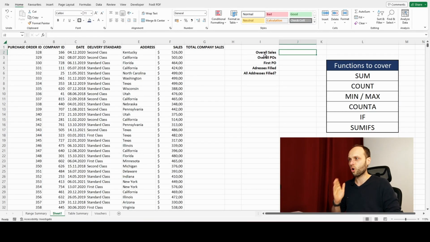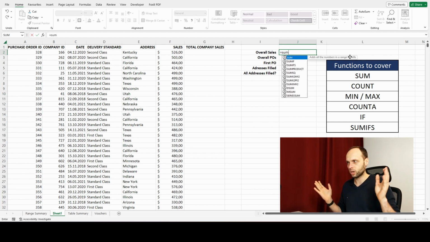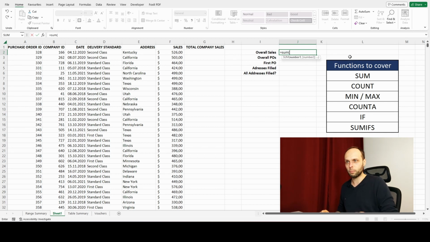We want to know the overall sales we have. We have some sort of a table. It's actually a range, technically speaking, but let's not bother ourselves with that for now. We want to get the sum. So how do I write any formula, any function? I go to a cell, you can see I'm in this cell right now, type equals, and I start typing sum. We're gonna calculate a sum. Great. Open up parentheses, and then we need to put some numbers in.